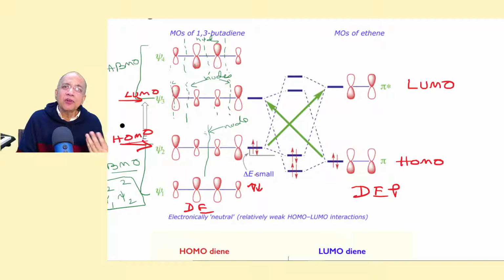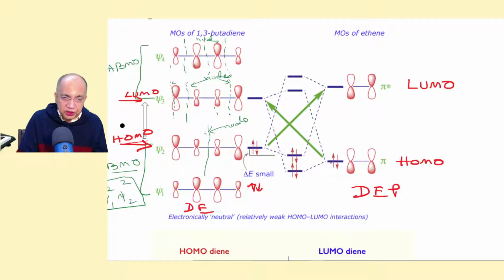But the rate of formation of the first sigma bond and the second sigma bond is different. Not that it will go via an intermediate, via a transition state, but the first bond will be formed between the HOMO of the diene and the LUMO of the dienophile. Once the electron comes, the dienophile will act as a nucleophile, and this becomes electron deficient. It will act as an electrophile. So this HOMO of the dienophile will now flow to the vacant LUMO of the diene.